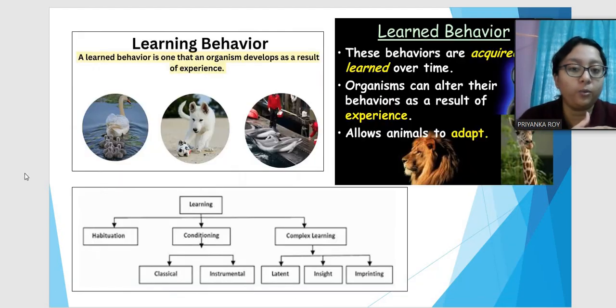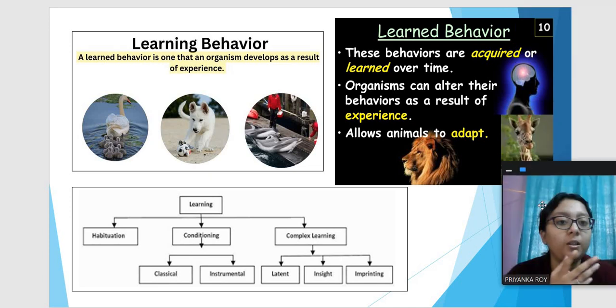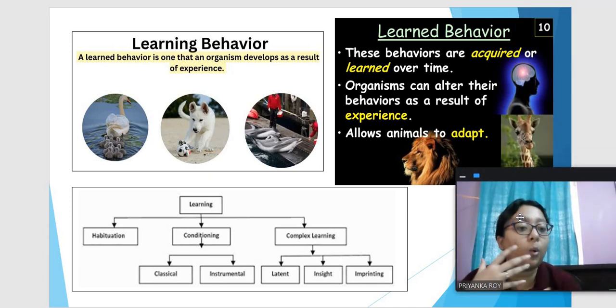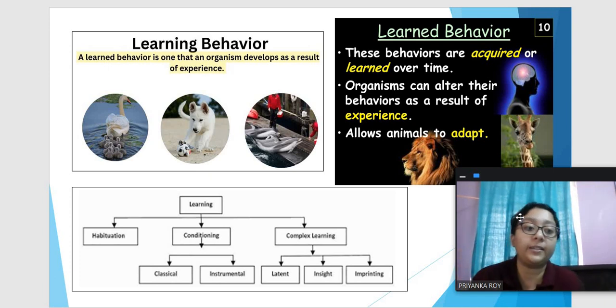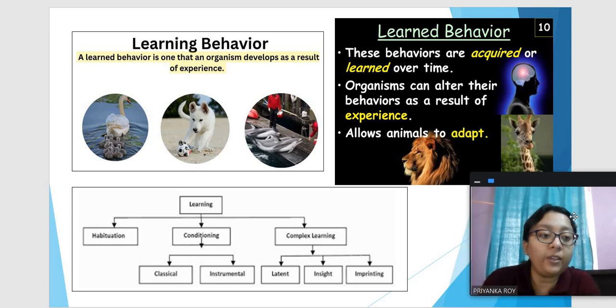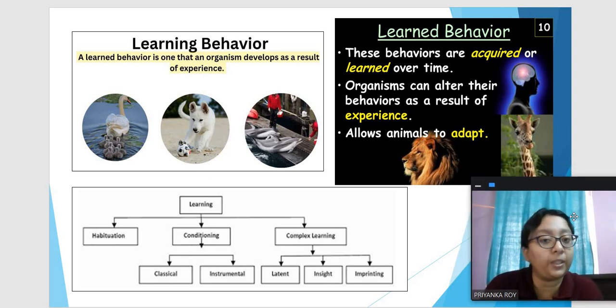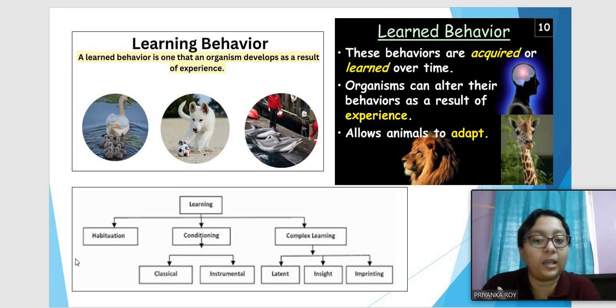Next, what we know is learning behavior. Learning behavior is whatever behavior the animal has acquired or learned over time, and this comes from previous experiences, whatever it has seen happening in the previous time, and therefore it learns something, and as a result of experience it develops a behavior. This learning behavior can be of different types like habituation, conditioning, and complex learning. Conditioning can be of two types, classical and instrumental. Complex learning can be latent, insight and imprinting. So let us go into that in detail now.